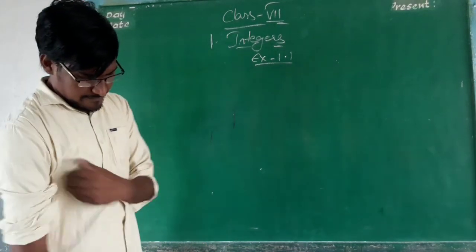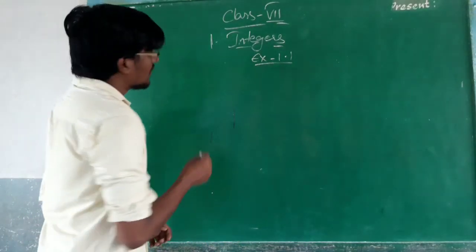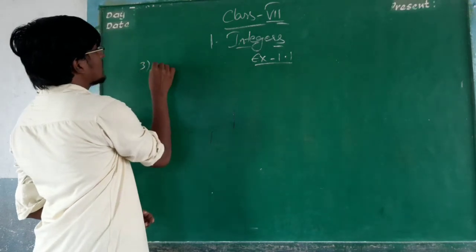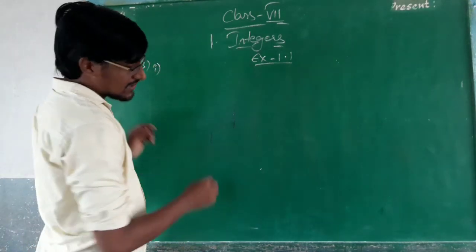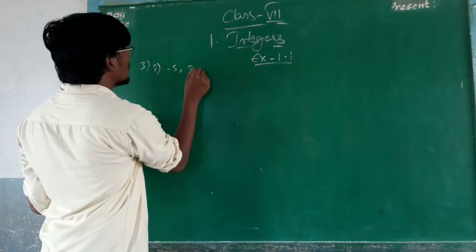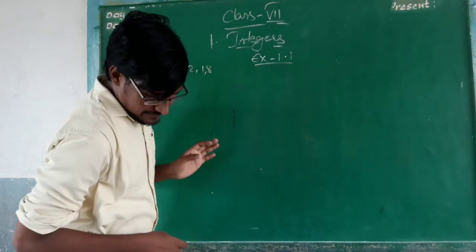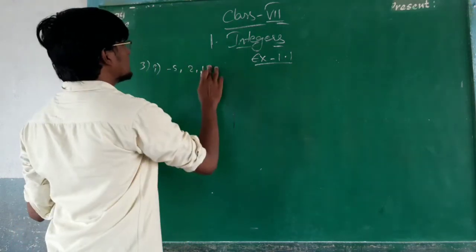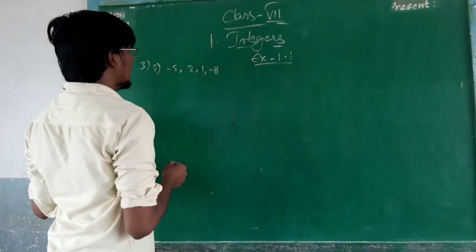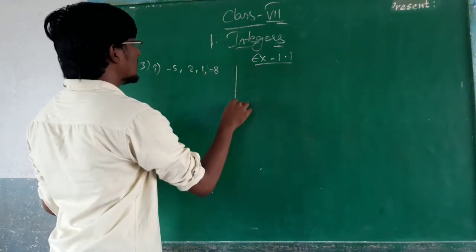What is the first one? Minus 5, 2, 1, minus 8. Okay, this is the first one.